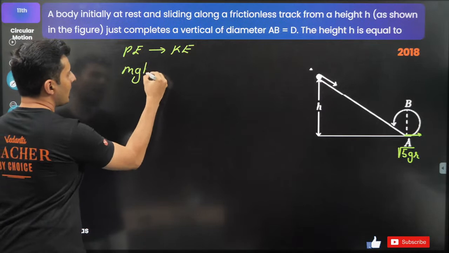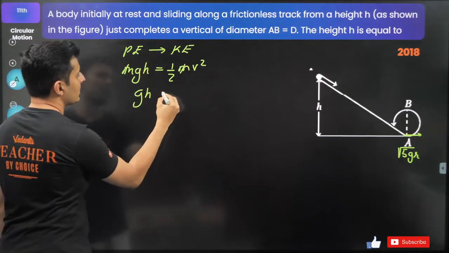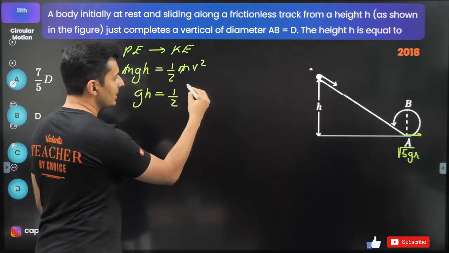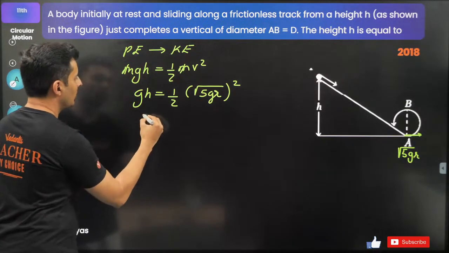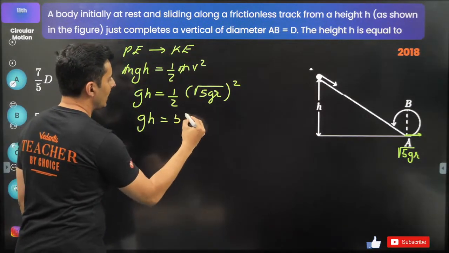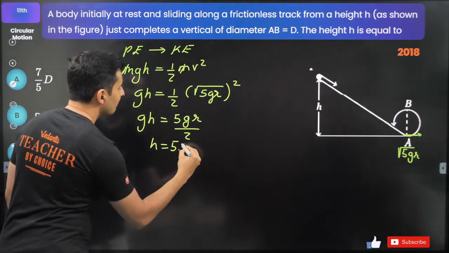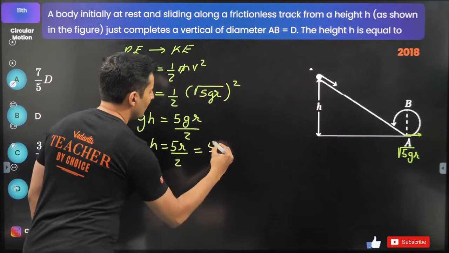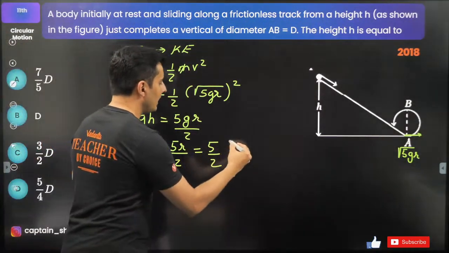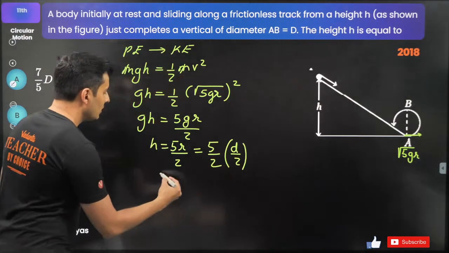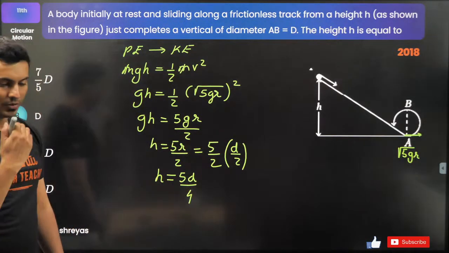So mgh is equal to half mv square, m cancels. So gh is equal to half, velocity is root of 5gr whole square. So it will become gh is equal to 5gr by 2, g cancels. So h is equal to 5r by 2. But wait a minute, I don't want the answer in radius. I want it in terms of diameter. Radius is diameter by 2. So therefore it is 5d by 4 is the value of h.